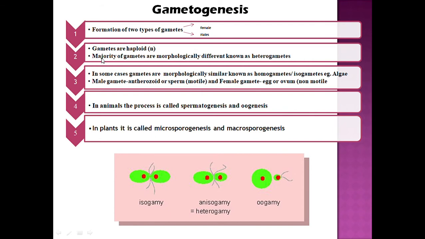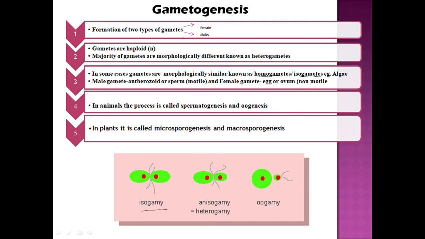Talking about the gametes, there are two types of gametes, homogametes and heterogametes. Homogametes, homo means same. Same gametes, and there is another word for homogametes, that is isogametes. वो gametes जो morphologically दिखने में एक जैसे दिखते हैं, same size के होते हैं, उनको हम बोलते हैं isogametes. And उस process को, the process of fusion of two morphologically similar gametes is known as isogamy.